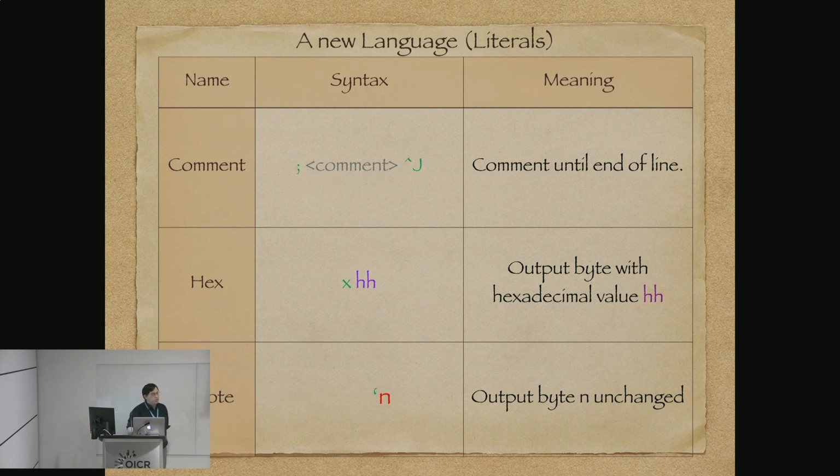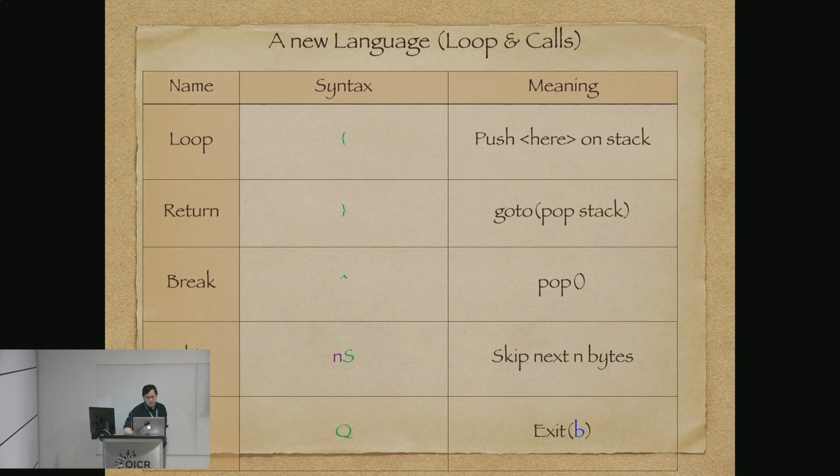Semicolon is a comment to the end of the line. Hex is an optional thing, which we will implement in a more complicated version of this. Quote outputs an individual byte unchanged. For our looping and calling, we have a similar sort of symbol.